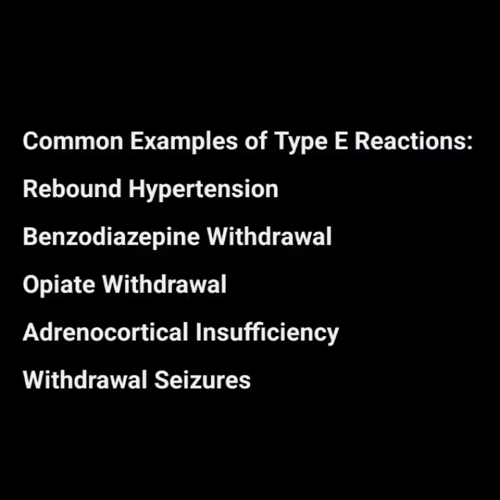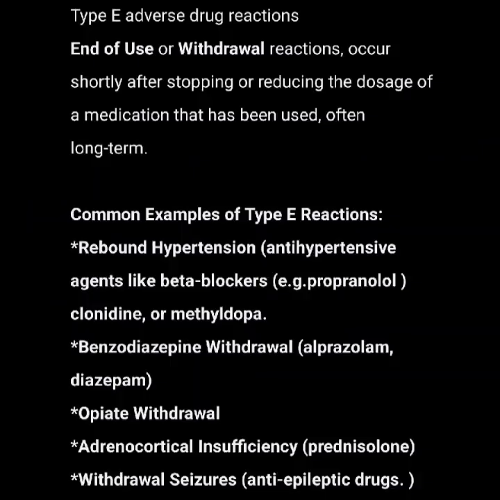Common examples of type E reactions are rebound hypertension, benzodiazepine withdrawal, opioid withdrawal, adrenocortical insufficiency, withdrawal seizures. Rebound hypertension occurs after abrupt cessation of antihypertensive agents such as beta blockers like propranolol, clonidine or methyldopa. Withdrawal symptoms like insomnia, anxiety and tremors occur after stopping benzodiazepines like alprazolam and diazepam. Nausea, vomiting, sweating and restlessness occur after stopping opioid medications.